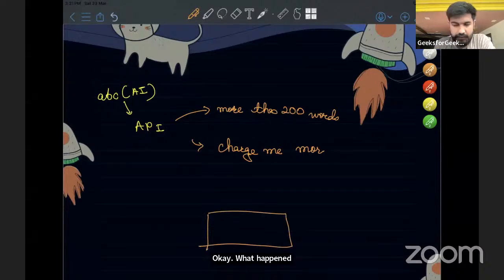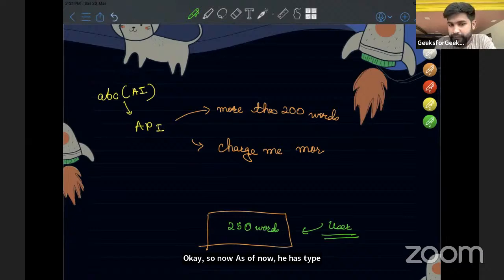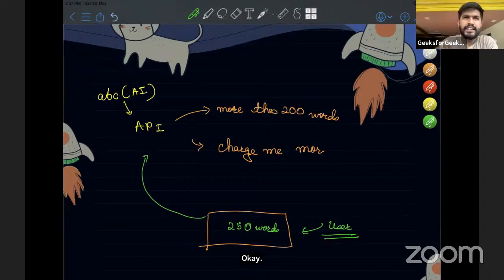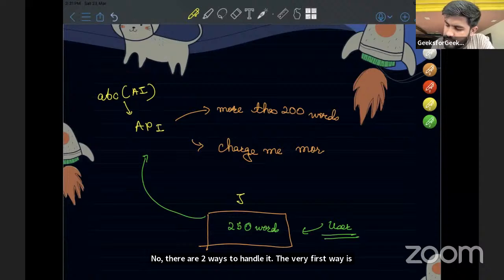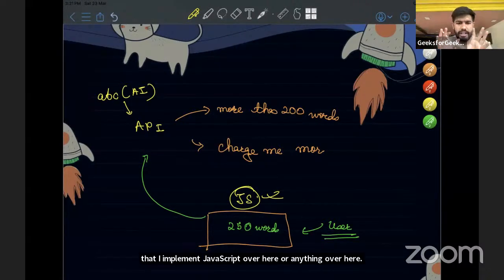Let's say this is a request that is made by the user. As of now, he has typed 450 words to summarize. What would happen? If I go and hit the API with 250 words, I would be charged more. Now, there are two ways to handle it. The very first way is that I implement JavaScript over here so that he can't write more in the text area.